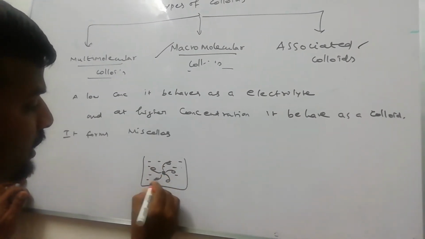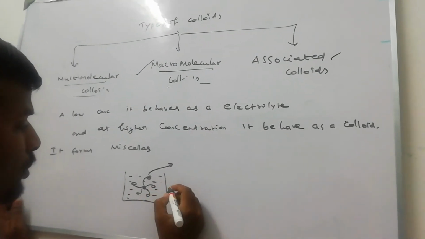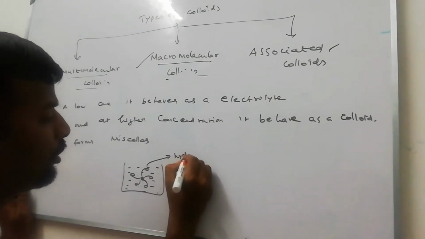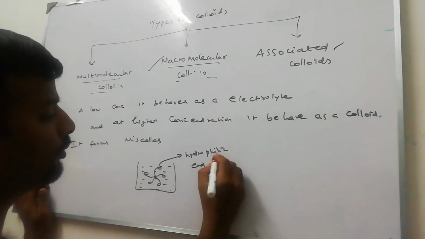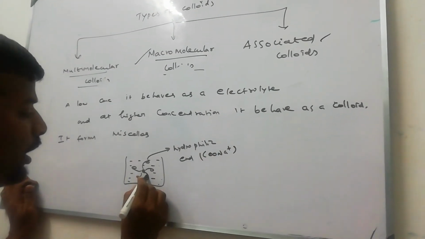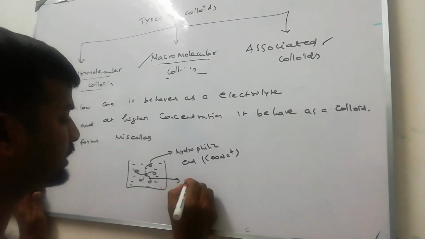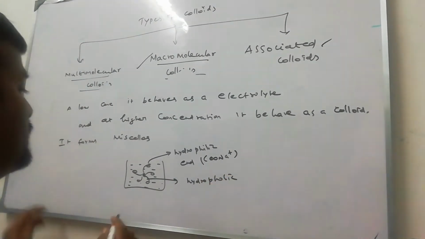During the cleansing action of soap, the hydrophobic end attaches to the oil and dirt particle, and the hydrophilic end attaches to water. Hydrophilic means the COO-Na+ end, and the hydrophobic end is attached to grease. This is called a micelle.